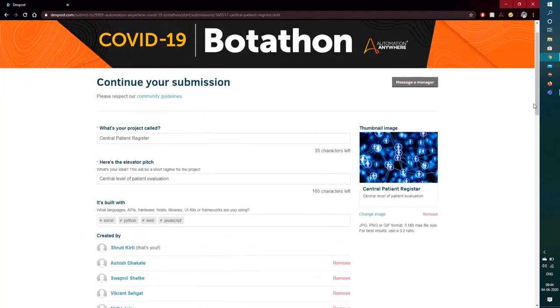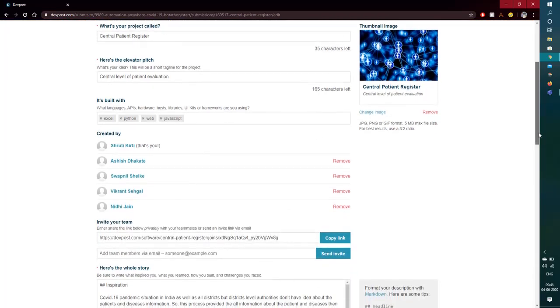The topic that we have chosen is Central Patient Register. During the time of COVID-19 or any other pandemic, the most important aspect becomes the communication between the hospital authorities, which are admitting and treating the patients, and providing the information to the state. At this point, time is of the essence, and hence we need seamless communication between the hospital and the respective authorities. Considering that idea in mind, we have come up with the idea of Central Patient Register.